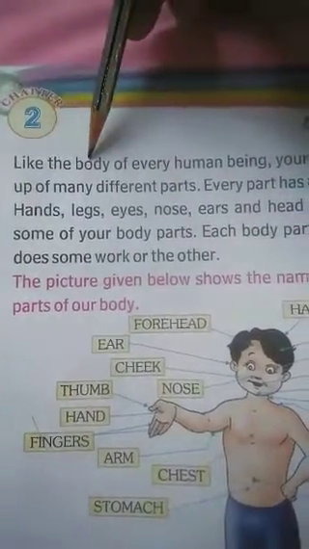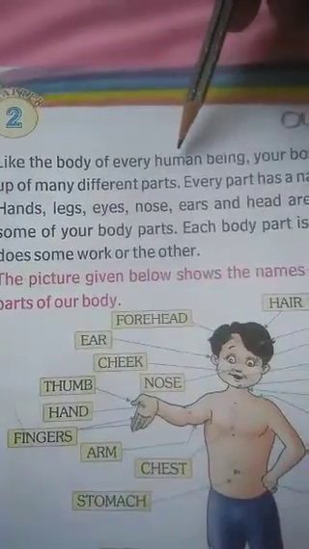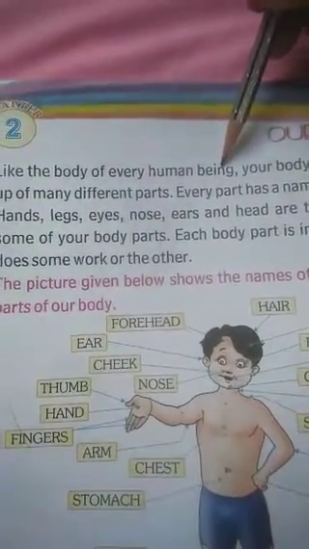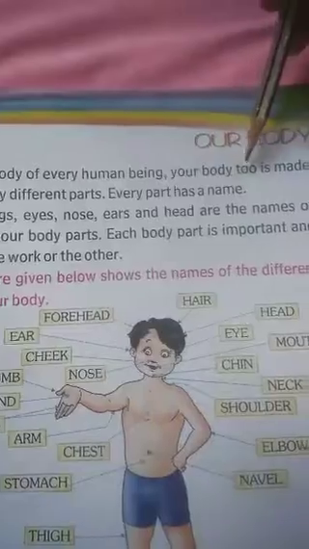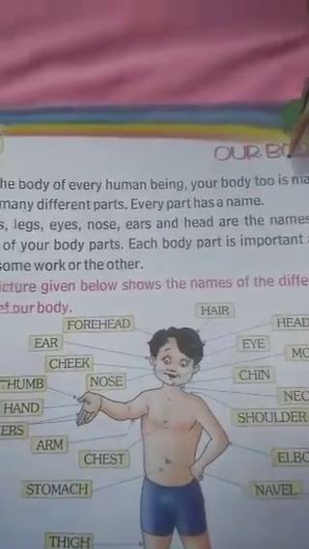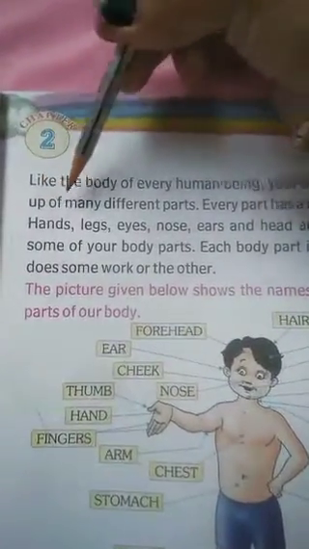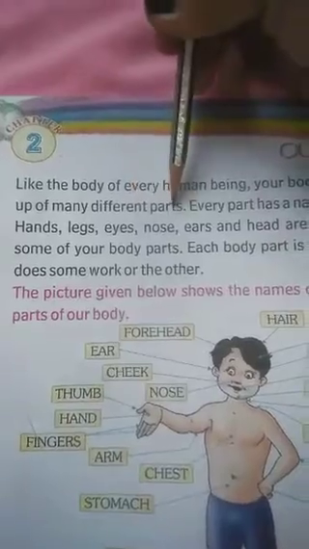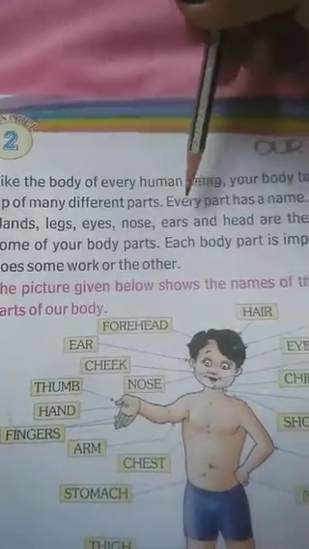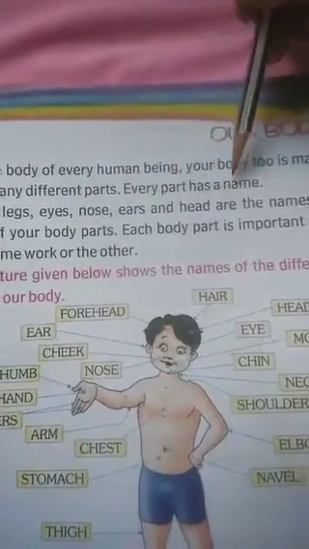Like the body of every human being, your body too is made up of many different parts. Every part has a name.